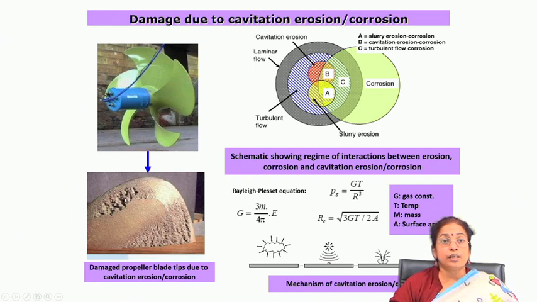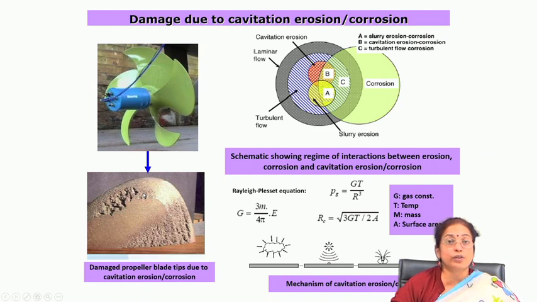If you see the cavitation eroded surface, you will find that the material is eroded at a much faster rate, leading to small cavity formation, and this can be quite dangerous and can cause a lot of material loss.